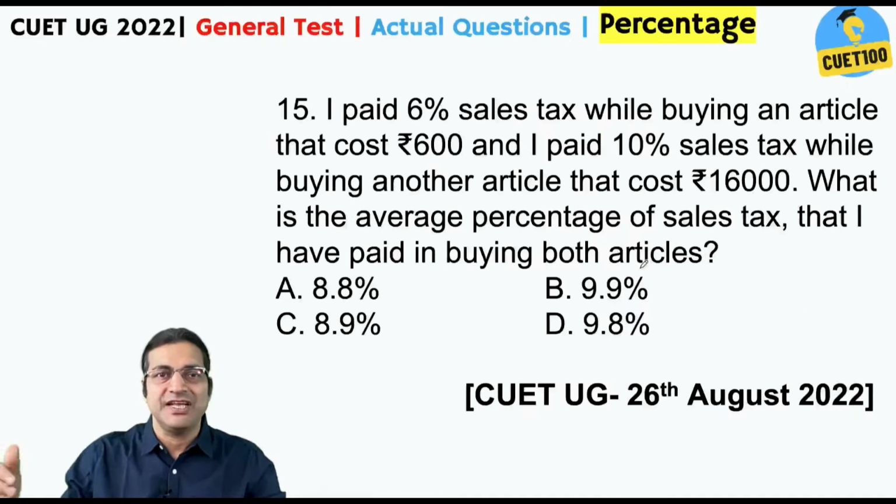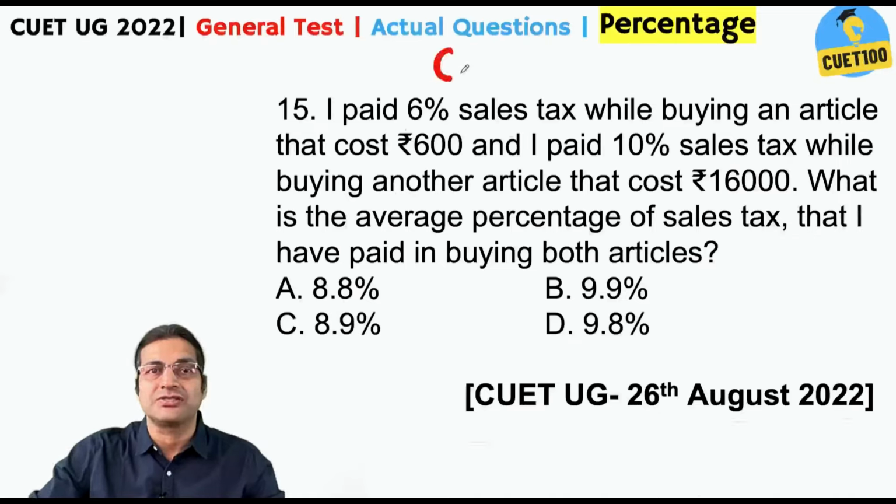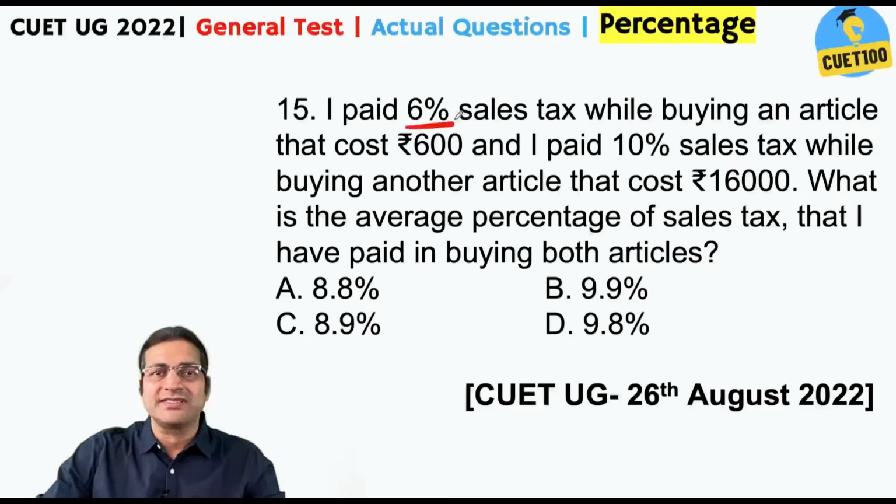Question number 15 now. I paid 6% sales tax while buying an article that cost 600 rupees. And please keep one thing in mind. All three forms of cost is cost. Cost, cost, cost. Costed is not a word in English. Okay, so let's get back to maths. I paid 6% sales tax while buying an article that cost 600 rupees.